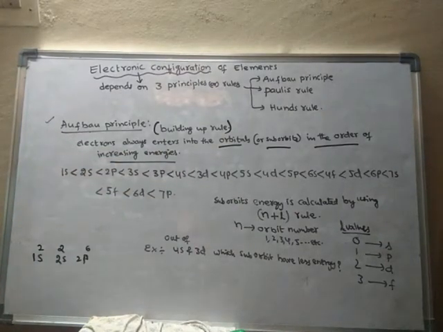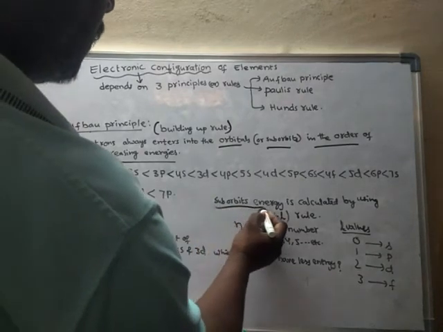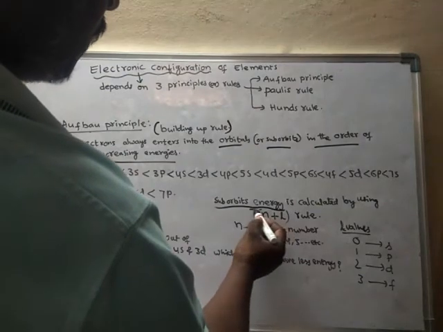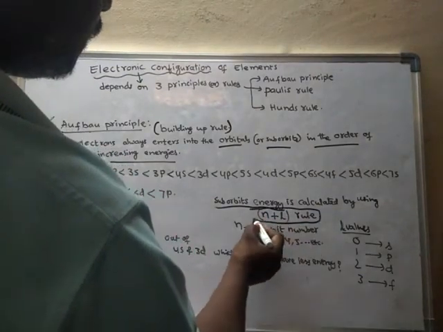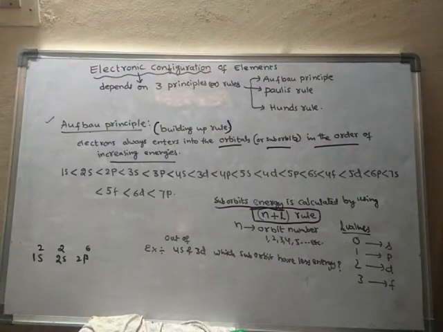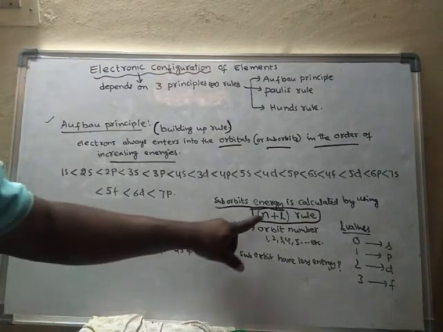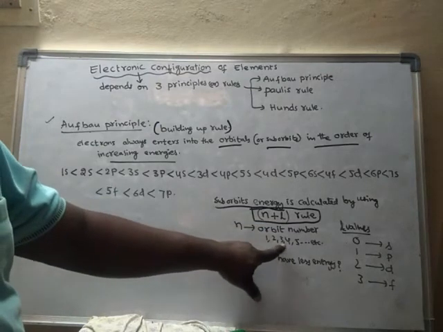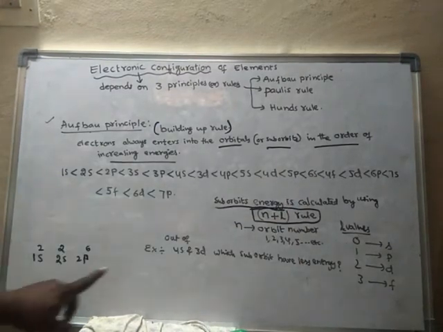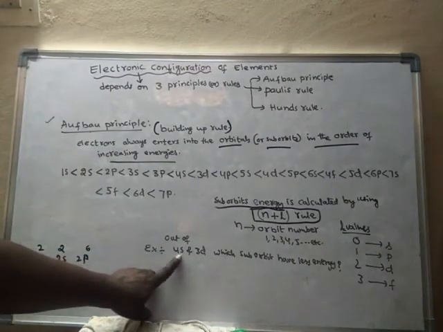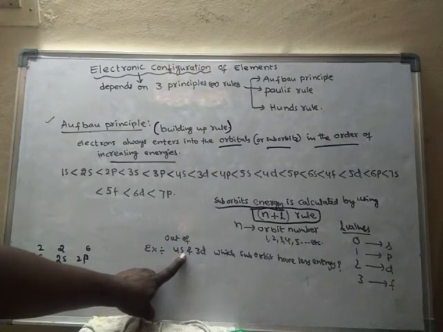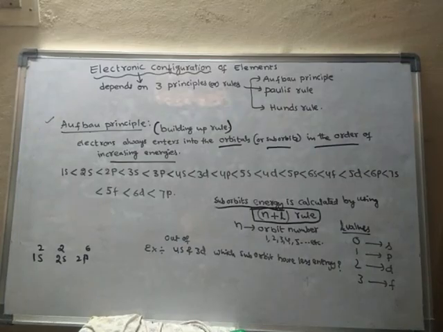Then how to find the suborbits energy? Suborbits energy is calculated by using a formula. What is that formula? N plus L rule. What is N? N stands for orbit number. It may be first orbit or second orbit, third orbit, fourth orbit, and so on. For example, if I write 4s, so here 4 indicates the fourth orbit. S means subshell, suborbit S. So there are 4 types of suborbits we learnt.